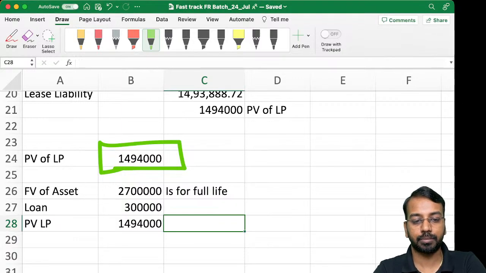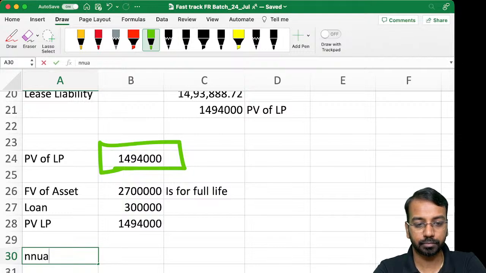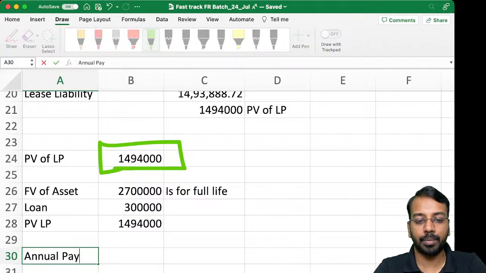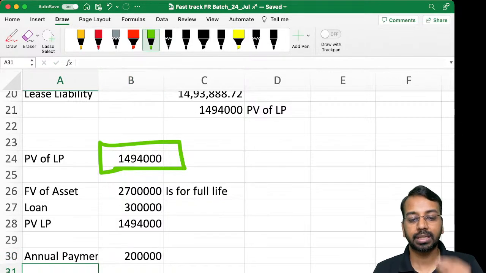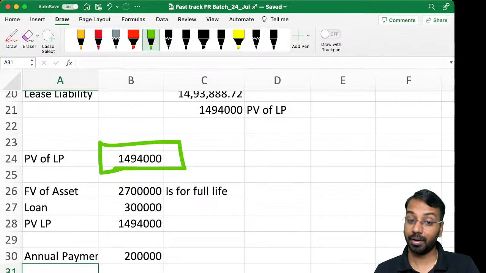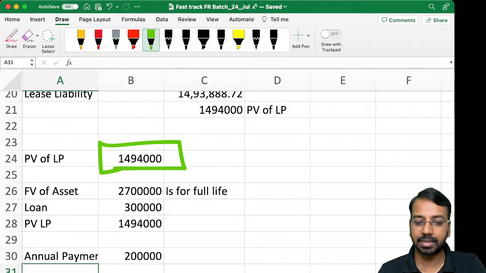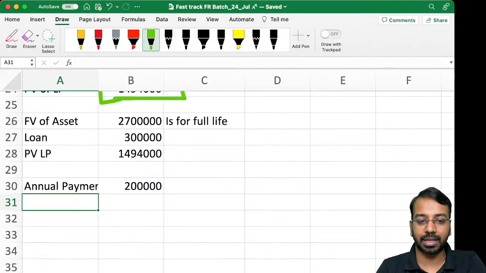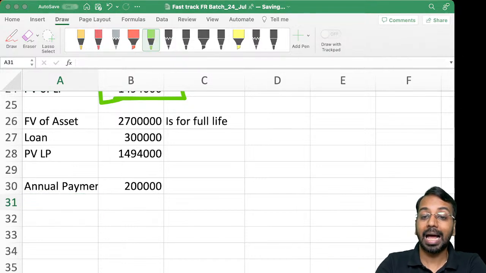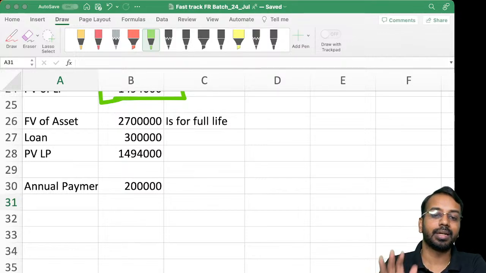Now we are paying how much? Annual payment is 2 lakhs. Every year we are paying an amount of 2 lakhs for the lease transaction. We have entered into a lease transaction, and we are making a payment of 2 lakhs for it, right? Now, when I am making a payment of 2 lakhs, I am repaying the loan amount, that is the first part. I am also repaying the lease related portion.